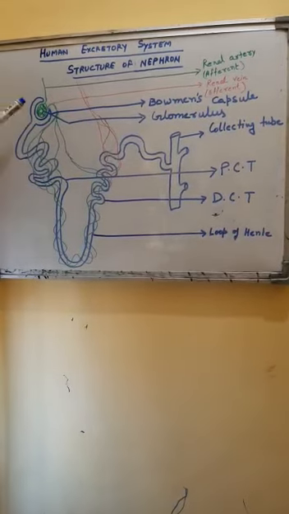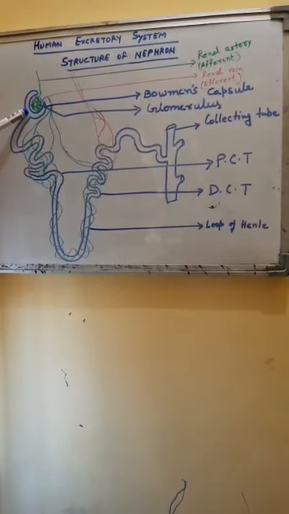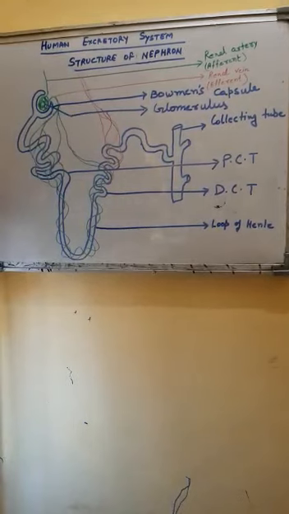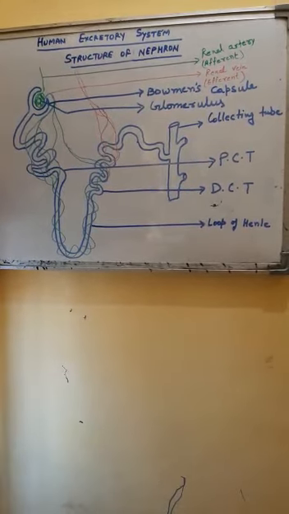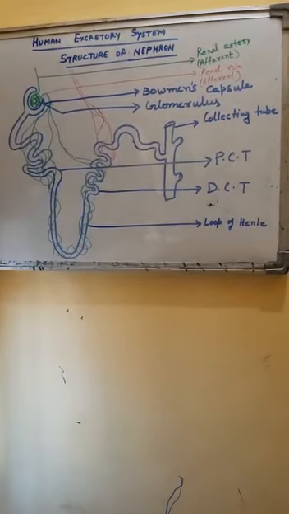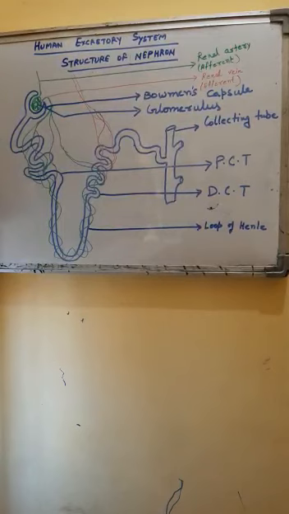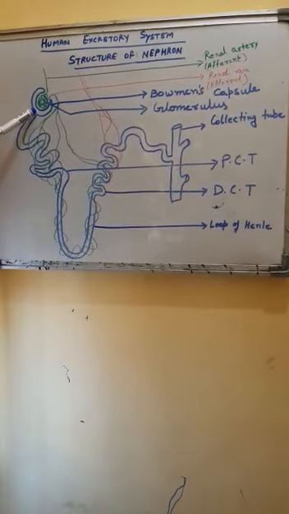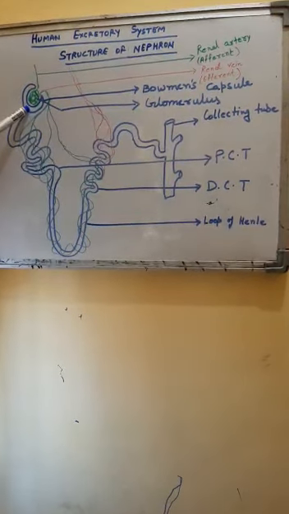After filtration, the waste products get accumulated in this Bowman's capsule. One Bowman's capsule accommodates one glomerulus, and it is lined by flat cells which help in filtration of substances and accommodation of those filtered waste materials in this capsule.